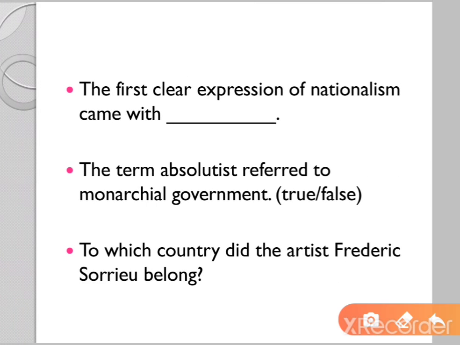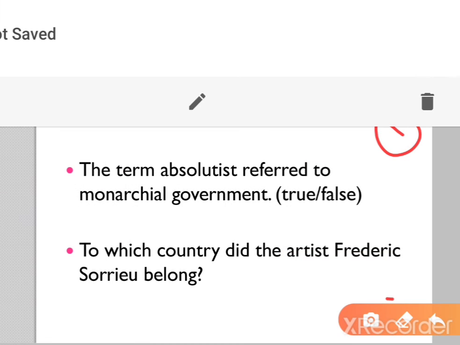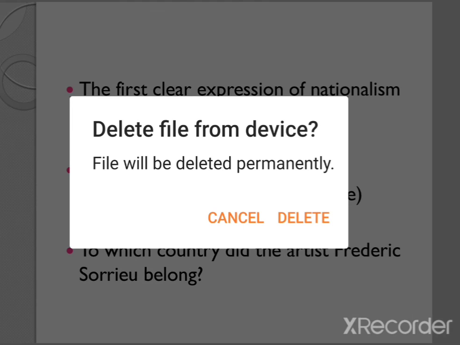Next question, fill in the blanks for 1 mark. The first clear expression of nationalism came with blank. The first country that started the idea of nationalism in Europe was, yes, the French Revolution. The nationalism idea was spread by France. So the first clear expression of nationalism came with the French Revolution. The answer to this question is going to be the French Revolution.